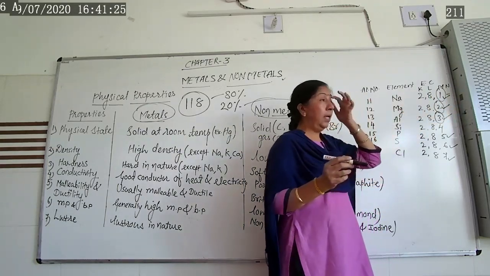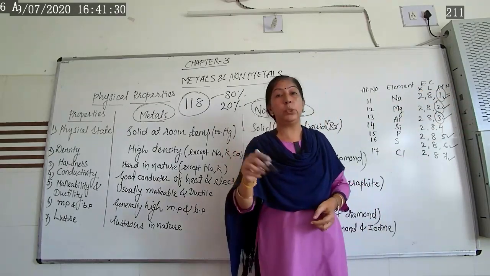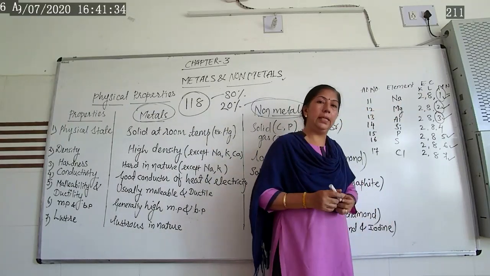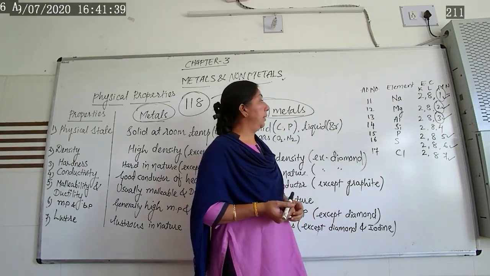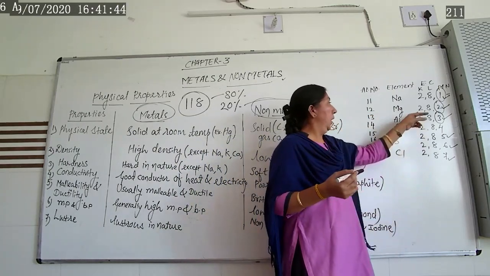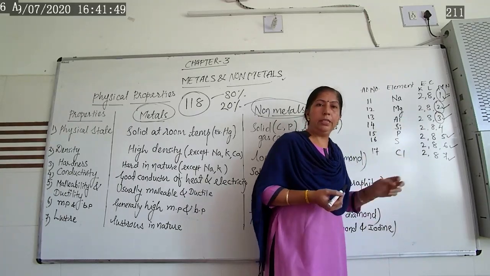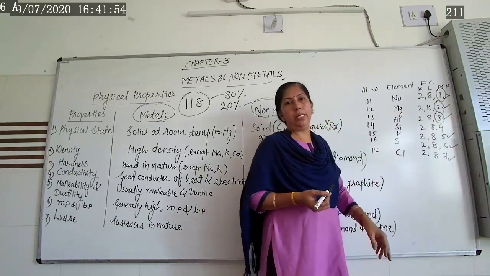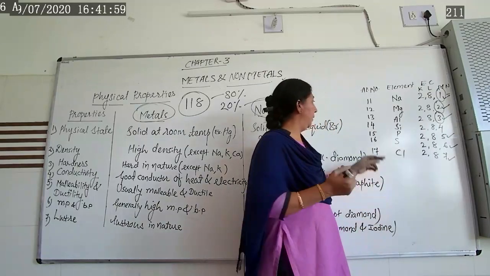So here I have written 2, 8, 1, that is the electronic configuration, EC, of this sodium metal. The outer shell contains 1 electron. Next is magnesium, atomic number 12. Its electronic configuration is 2, 8, 2. The total number of electrons is 12. The outer shell contains 2 electrons. That's why it is a metal.